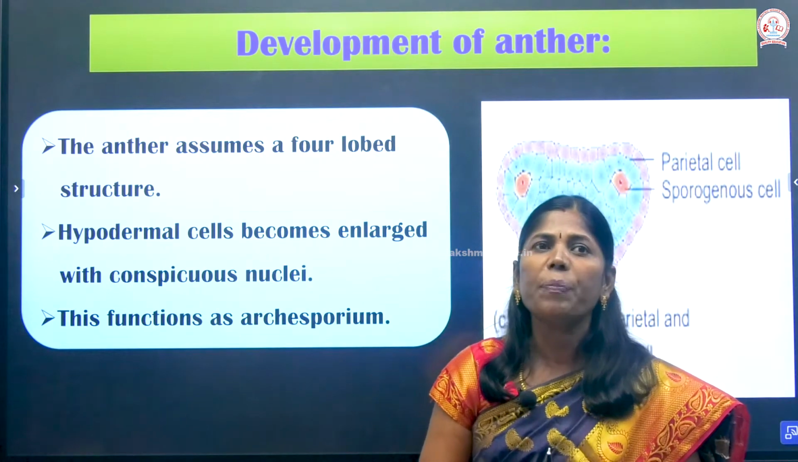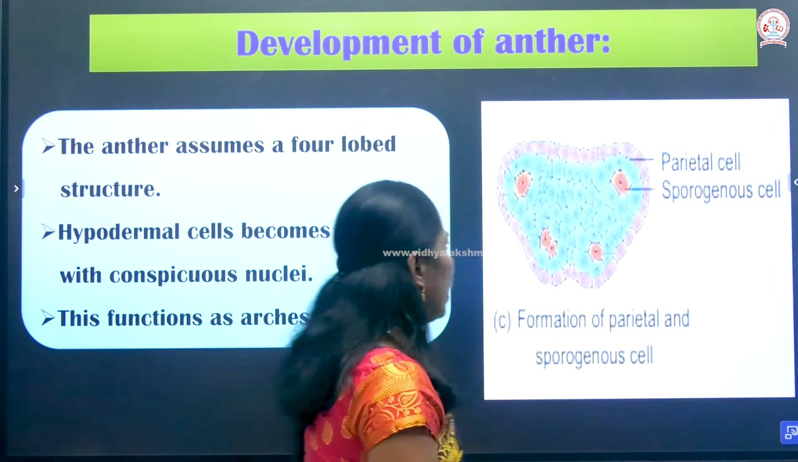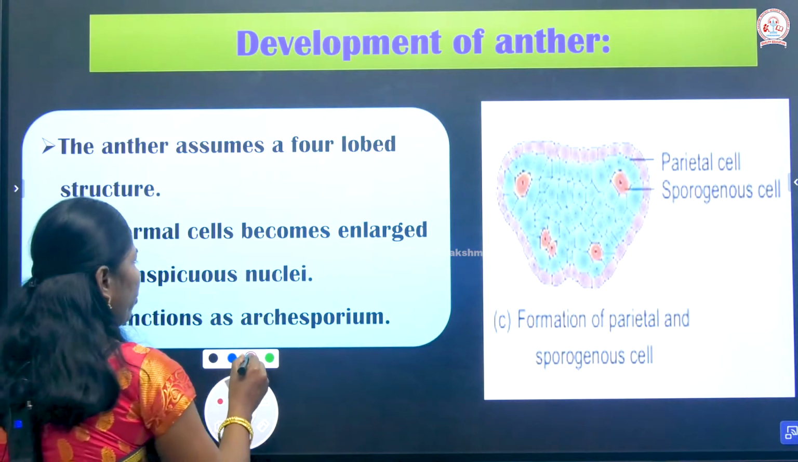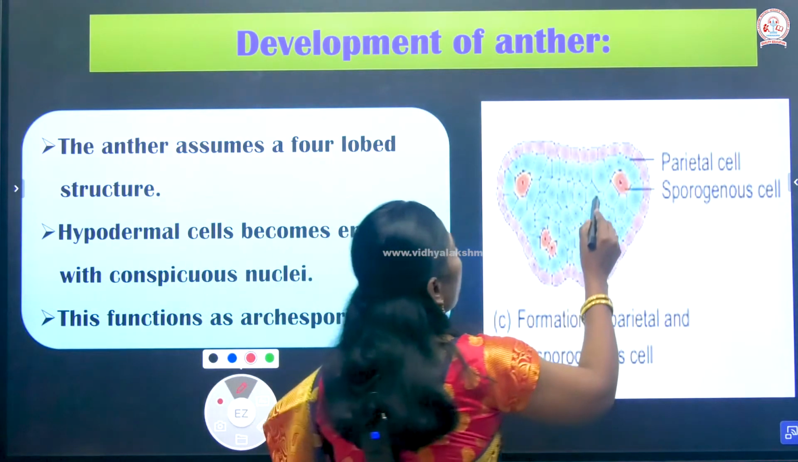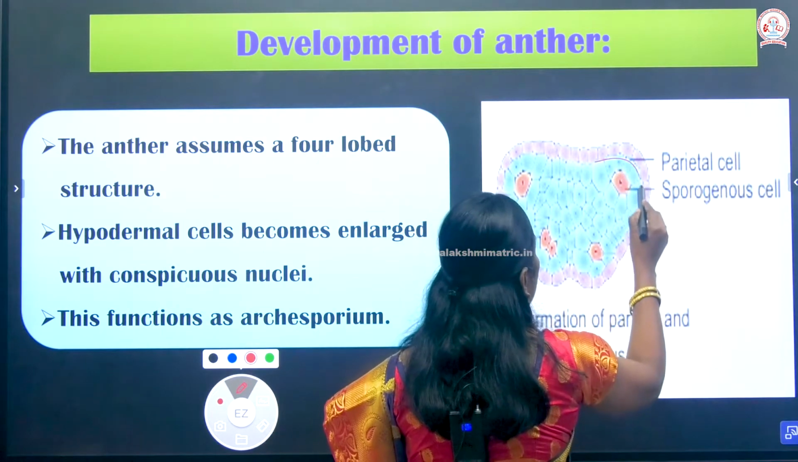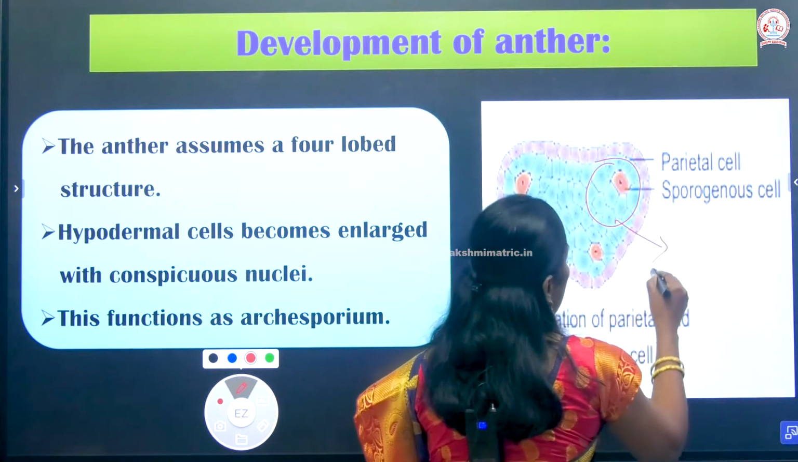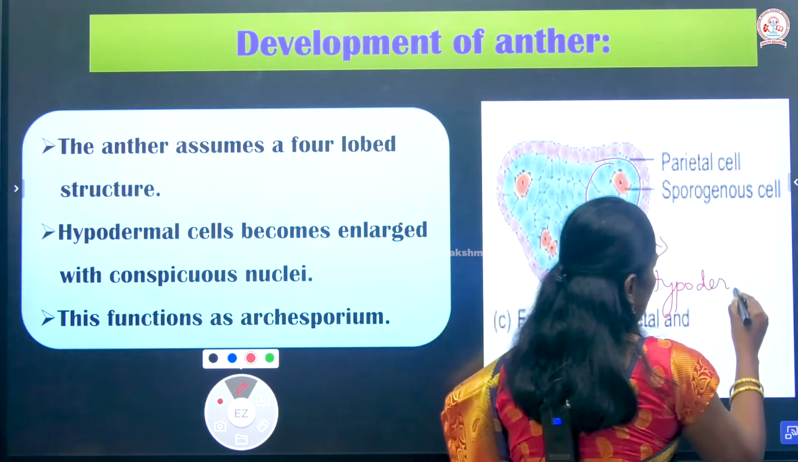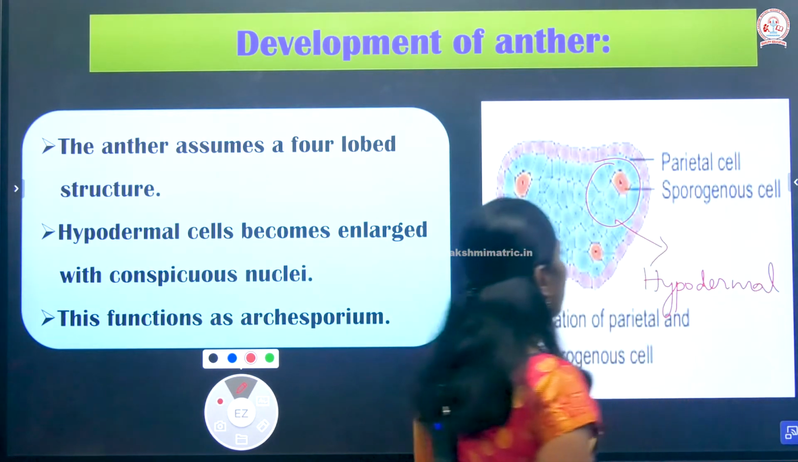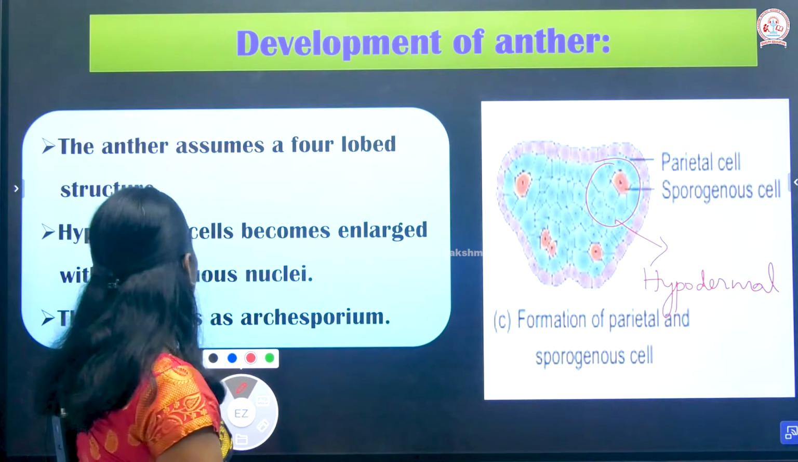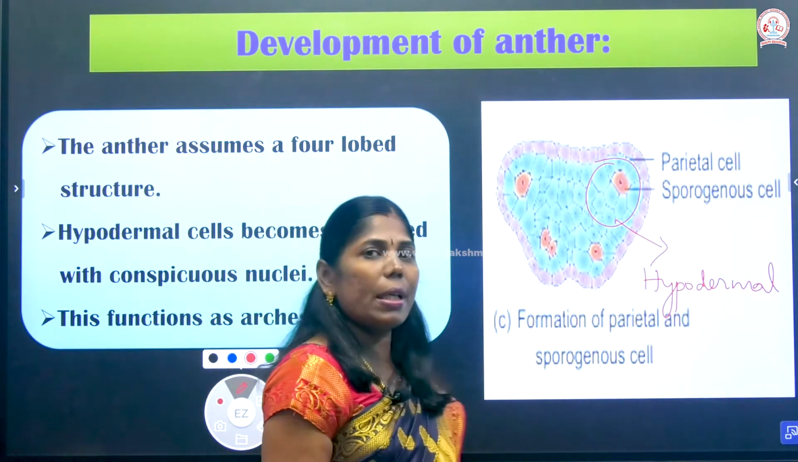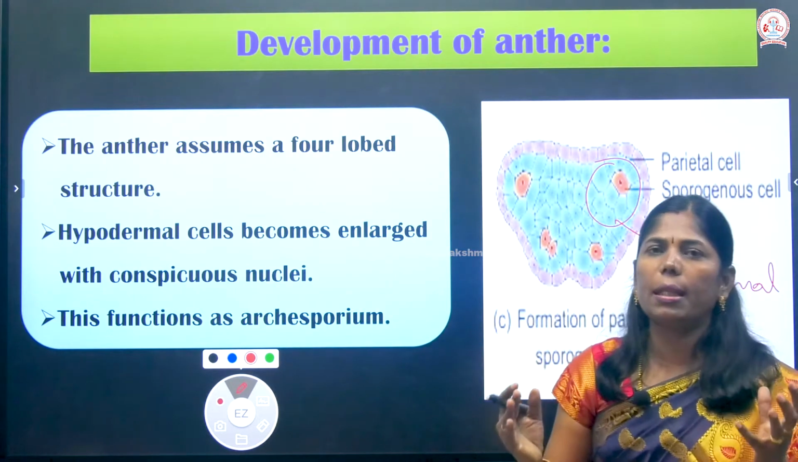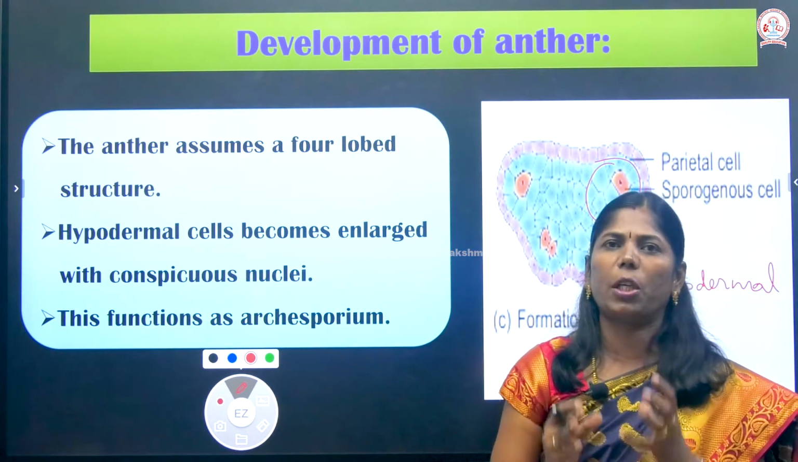The four-lobed structure consists of specialized cells, that is known as hypodermal cells. In the four-lobed shape, it looks like four lobes. So the four-lobed structure consists of hypodermal cells. The cells are called hypodermal cells. The hypodermal cells act as the archisporium. The hypodermal cells are enlarged in size along with conspicuous nuclei.